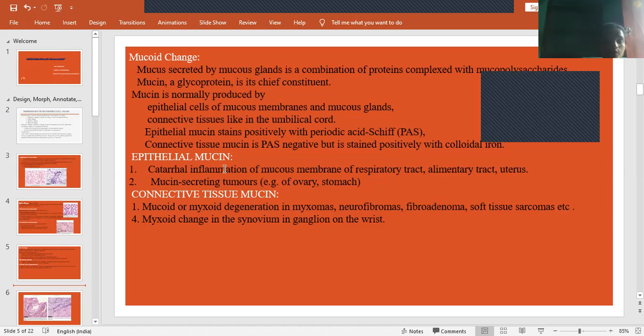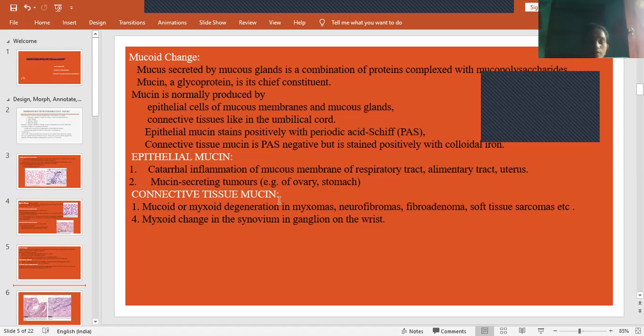And then epithelial mucin: catarrhal inflammation of mucous membrane of respiratory tract. Generally, we find this in the respiratory tract, alimentary tract, and uterus. So there will be inflammation. Inflammation in these regions can be seen as epithelial mucin. And mucin secreting tumors, for example of the ovary and stomach. In case of PCOS, that is polycystic ovarian syndrome, this is commonly seen there. There will be damage to this epithelial mucin.